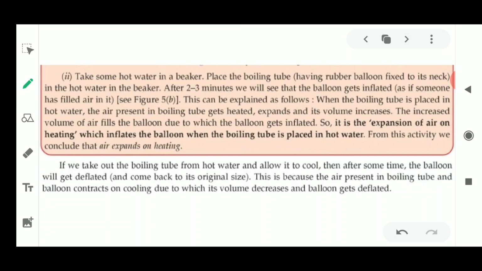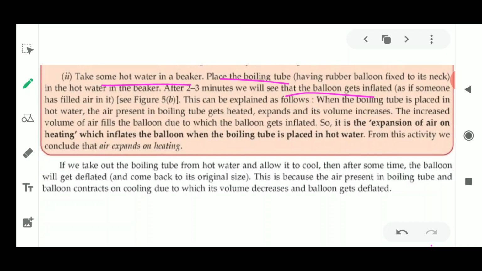Why has air gone inside? Because the air which was present inside the tube has risen up, and then the complete air has entered inside the balloon, because of which the balloon started inflating. So the second step was that you took some hot water in a beaker, then you placed the boiling tube inside it, having the rubber balloon over it. Now after some time, you see that the balloon gets inflated. Inflated means air has been completely filled inside it.